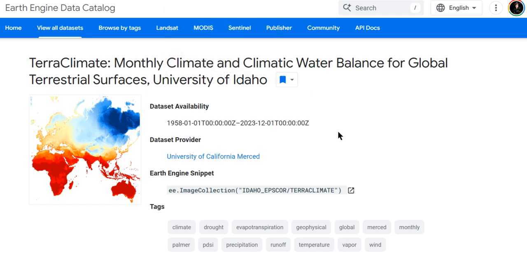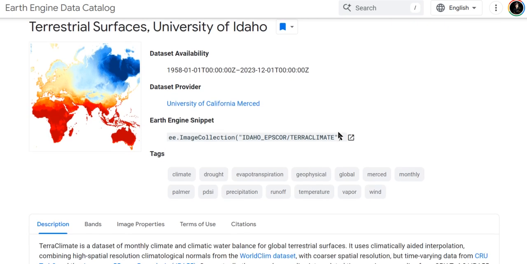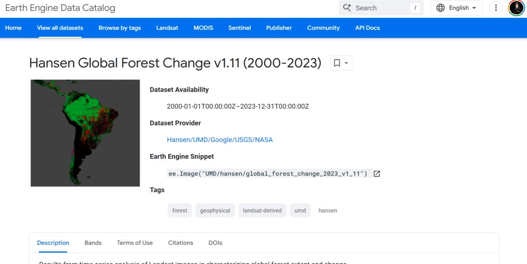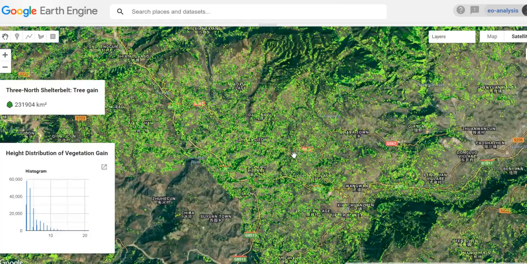Apart from this dataset, we will also look into TerraClimate to get a reference on the soil moisture value in the area, to see what the difference in soil moisture is before and after the project. And we also need to build a baseline for forest cover using the Hansen Global Forest Change dataset.